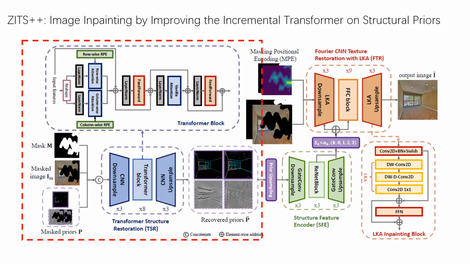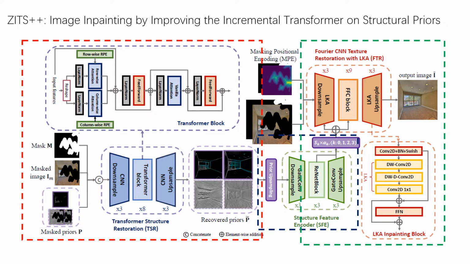Then, a gated convolution-based structure feature encoder called SFE extracts multi-scale features from restored priors. We incrementally add this feature into related layers of Fourier texture restoration FTR with Fourier convolution by the residual addition of zero-initialized tunable parameters.